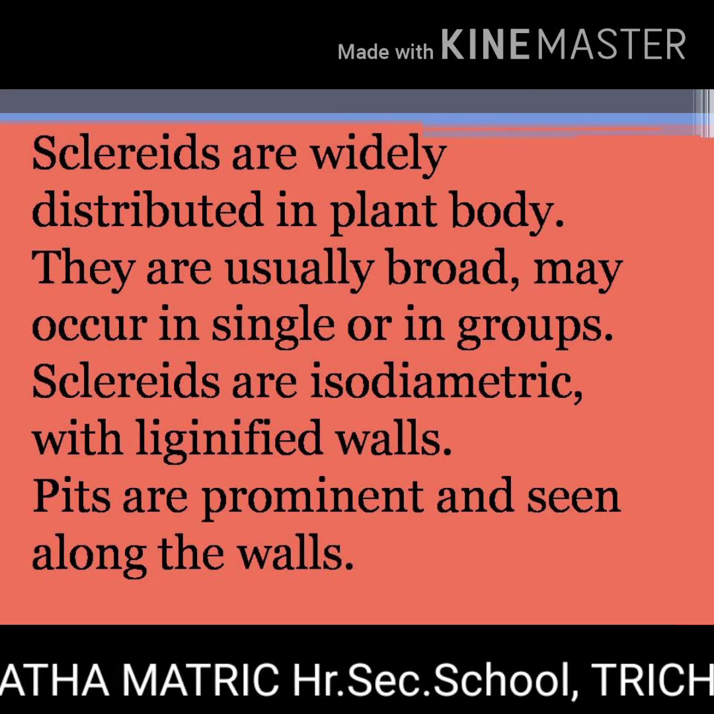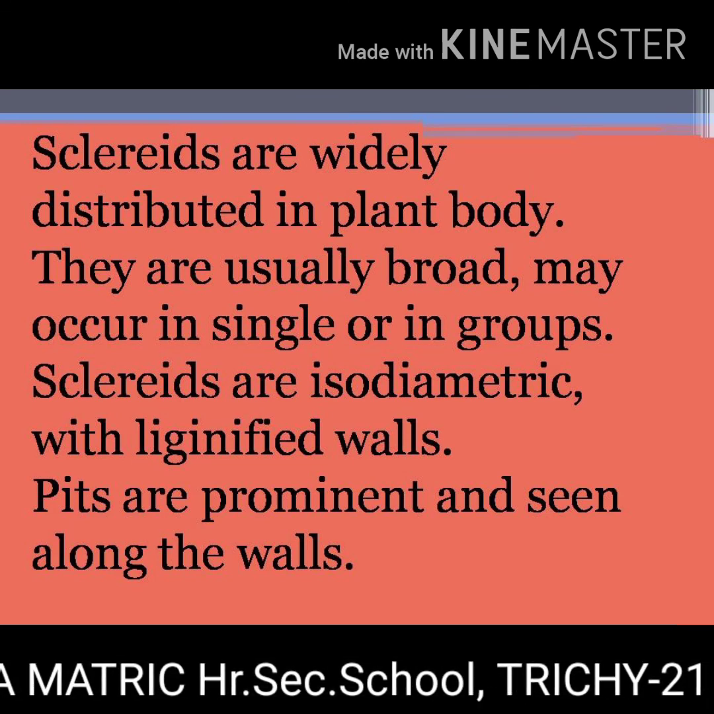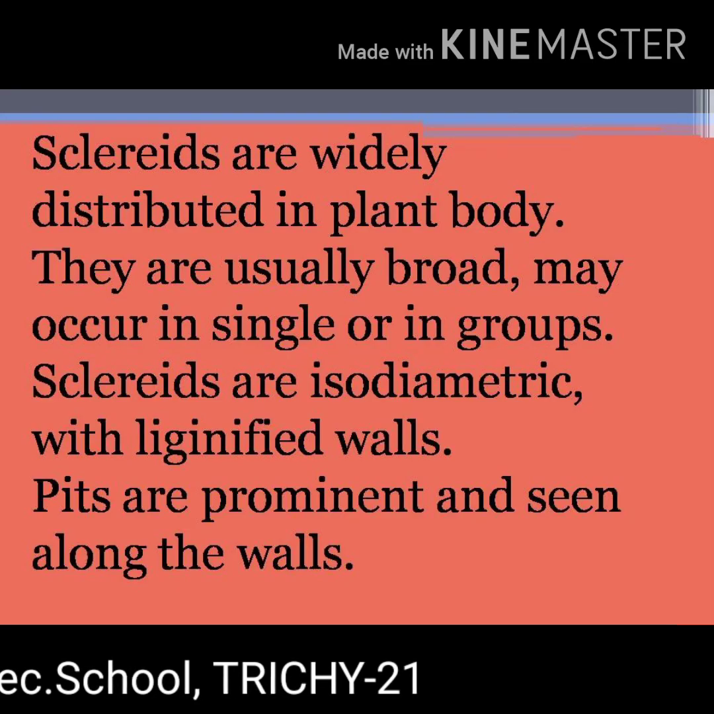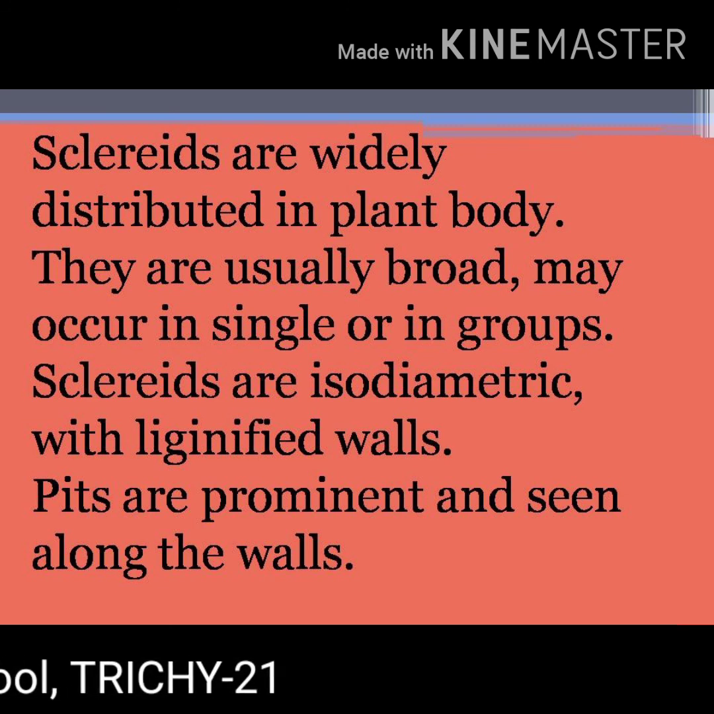Sclereids are widely distributed in the plant body. They are usually broad and may occur singly or in groups. Sclereids are isodiametric with lignified walls. Pits are prominent and seen along the walls. The lumen is filled with wall materials. Sclereids are also common in fruits and seeds.